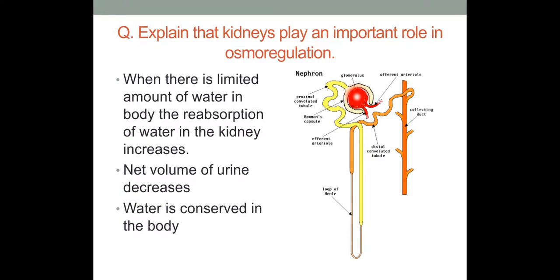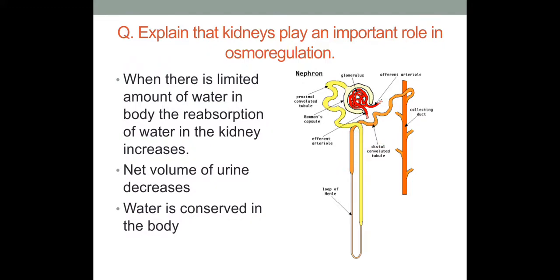So when there's limited amount of water, when there's less amount of water in the body fluid, in the blood, here in the glomerulus, when this water is filtered out and it gets into the Bowman's capsule, so here more reabsorption will take place. The water will again become the part of the blood from the tubular region of the nephron. The water moves toward the blood, right?